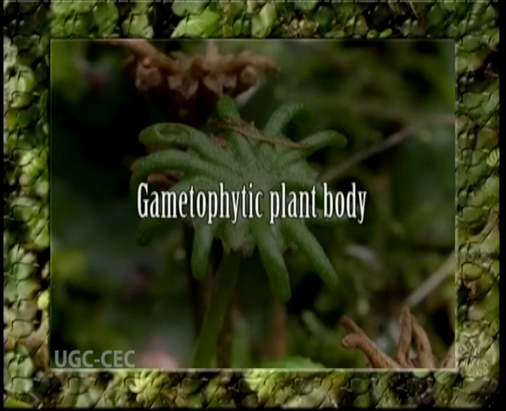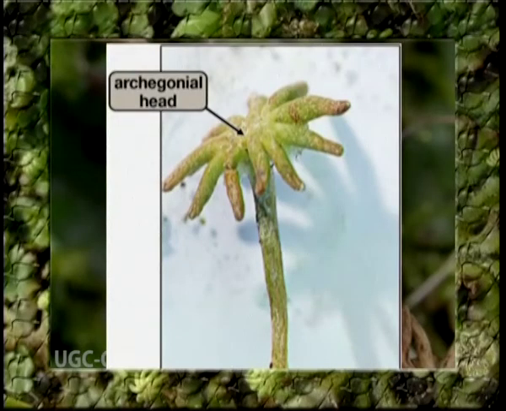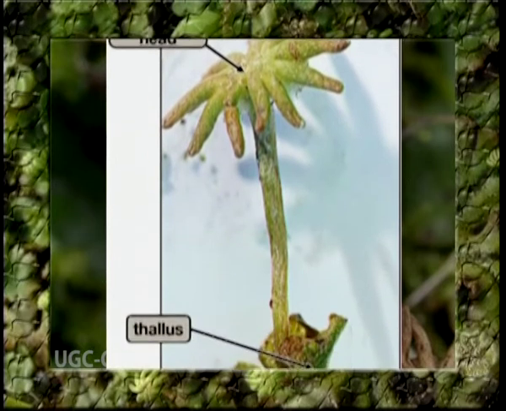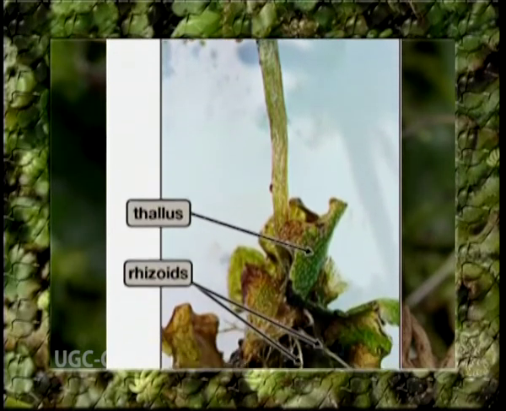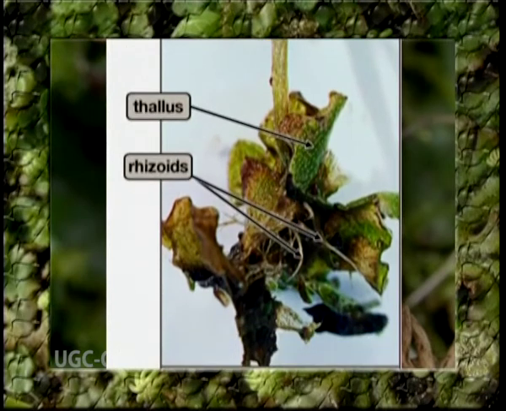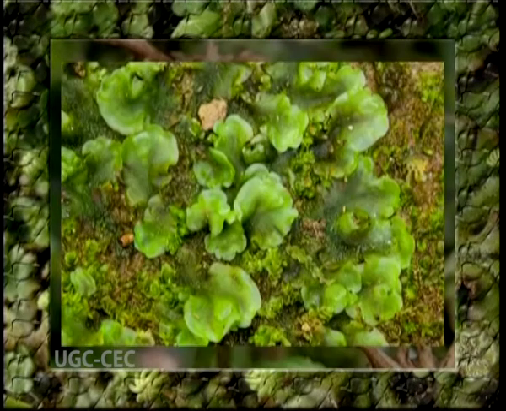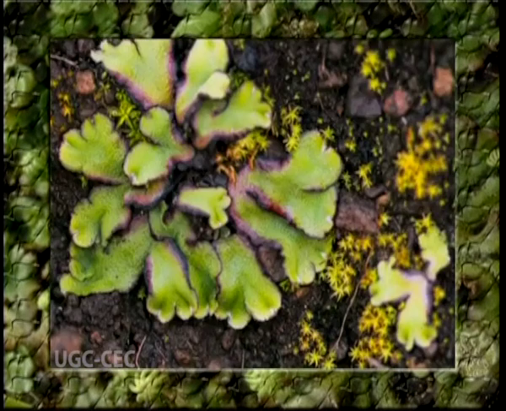Plants bearing sex organs are found in the months of February and March in the Himalayas and October and November in South Indian hills. Now, gametophytic plant body. The plant body of Marchantia is a haploid gametophyte, usually called a thallus because it lacks true roots, stem and leaves. External structure. The gametophytic plant body is green, prostrate, dorsiventral and dichotomously branched.